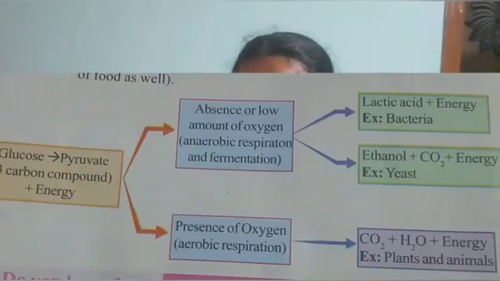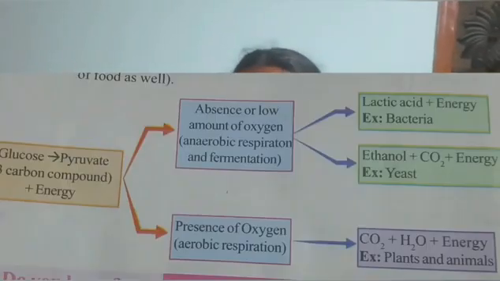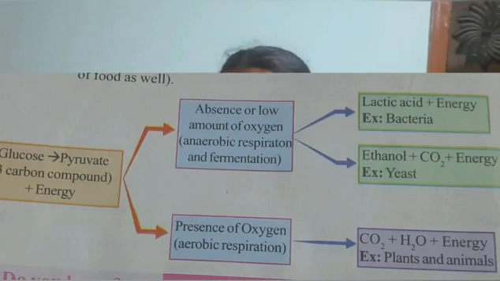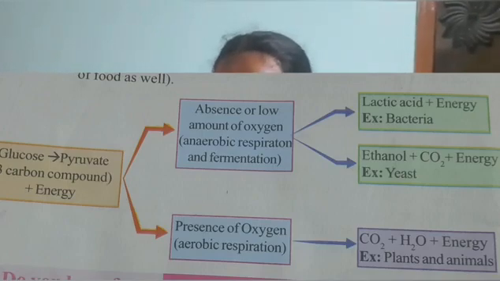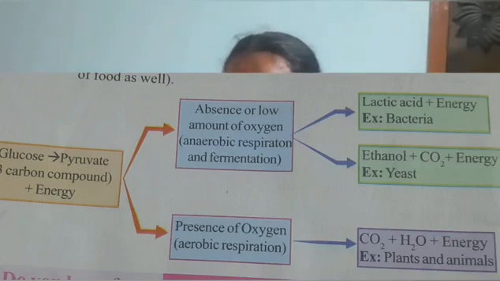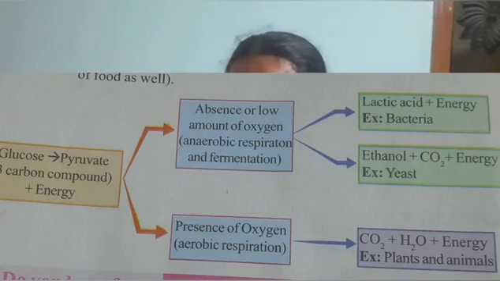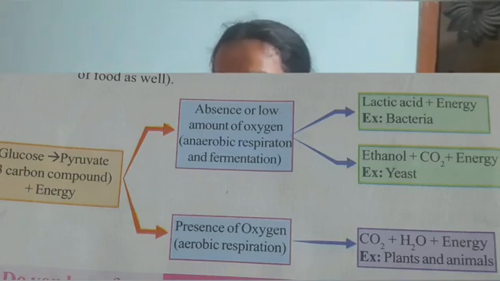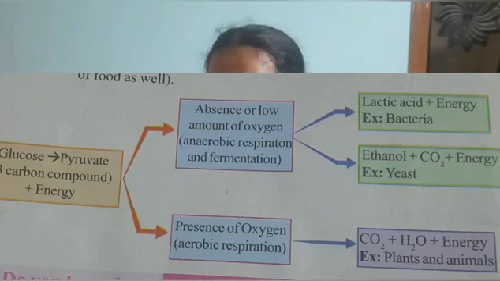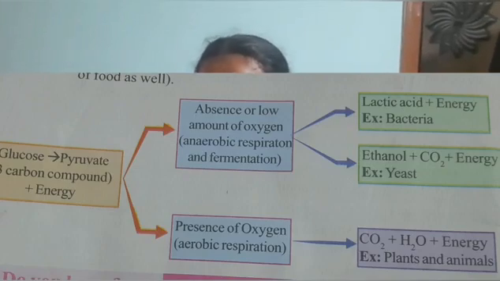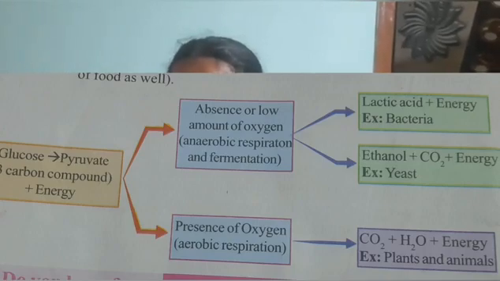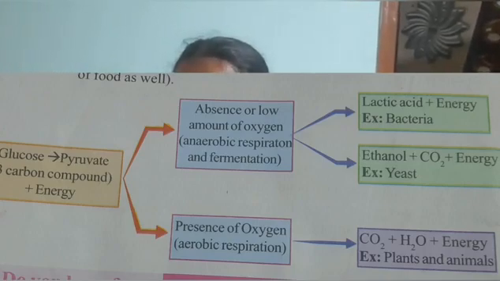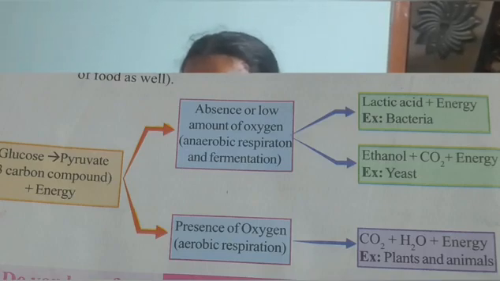Next, glucose is the most commonly used sugar for deriving energy in plants, animals and in microorganisms. In all these organisms, glucose is oxidized in two stages. In the first stage it is converted into two molecules of pyruvic acid.